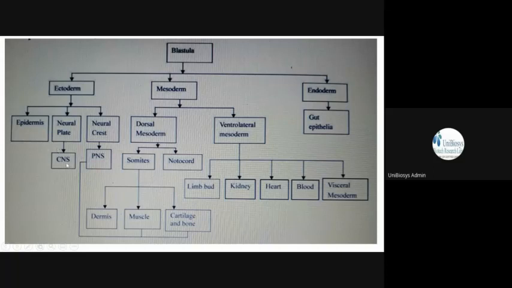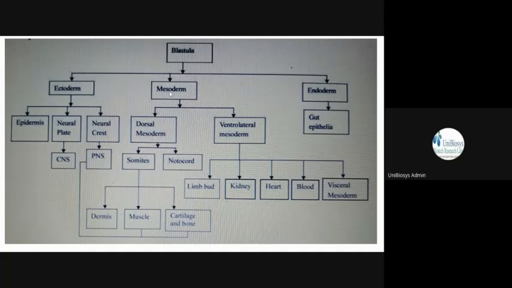So the central nervous system is formed from the neural plate. Remember, the neural crest forms the peripheral nervous system. Okay. And then in the peripheral nervous system, this is why they are kind of interrelated or overlap many times. Okay. Then in the case of mesoderm, it forms the dorsal mesoderm and ventrolateral mesoderm. From the ventrolateral, whatever organs are on the ventral side in the case of most of the vertebrates, isn't it?